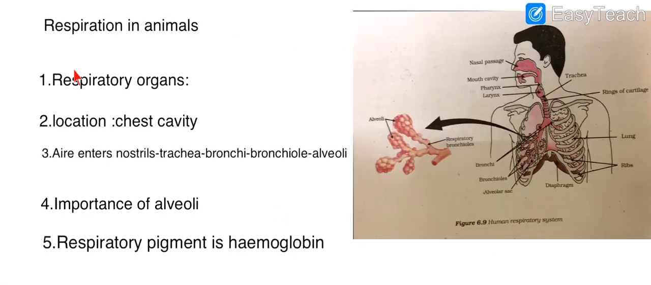Next, respiration in terrestrial animals. Human beings are an example of terrestrial animals. They are one of the examples. And we have come across this chapter. You have read this chapter in class 7th. So the respiratory organs which help in respiration, what are they? Nostrils, trachea, bronchi, bronchioles and alveoli. You have a pair of lungs in your chest cavity which is protected by the rib cage. So the rib cage is protecting the lungs and heart in the chest cavity.